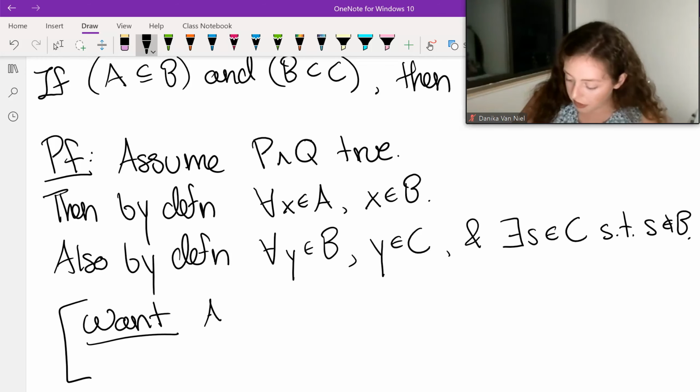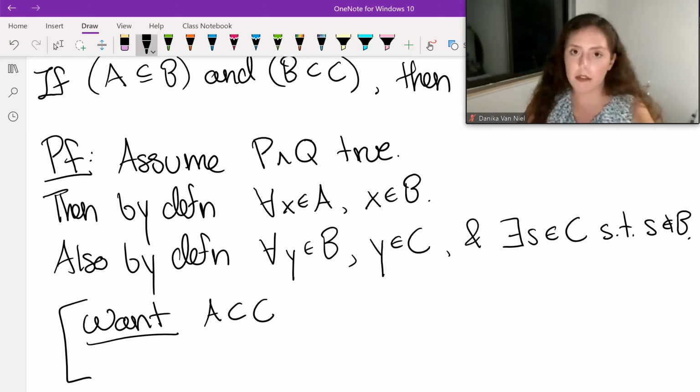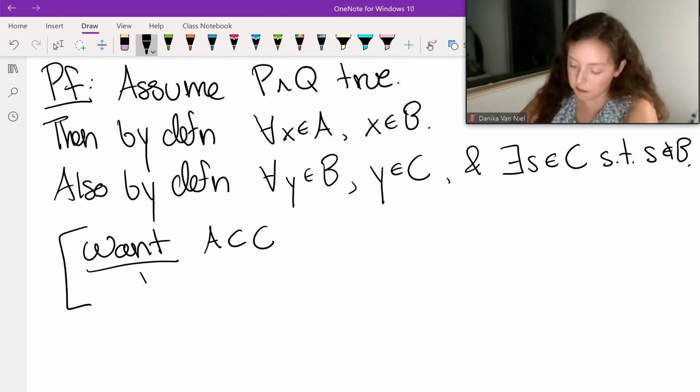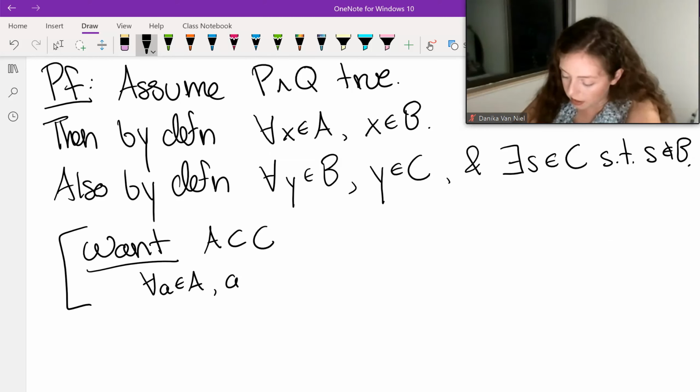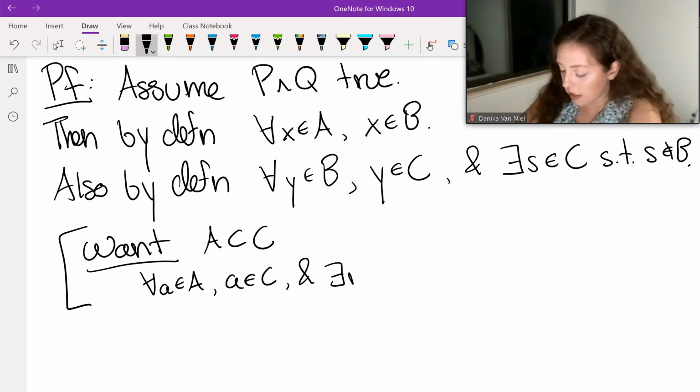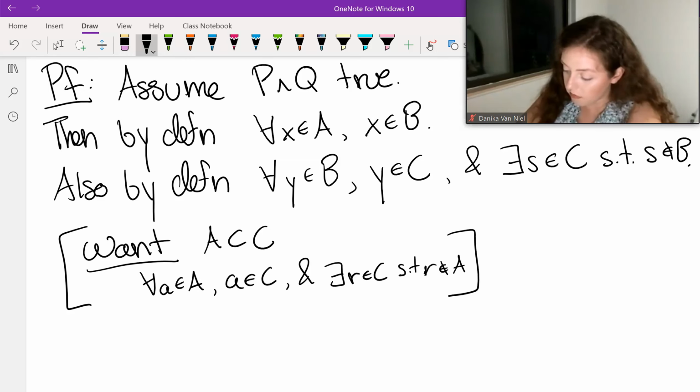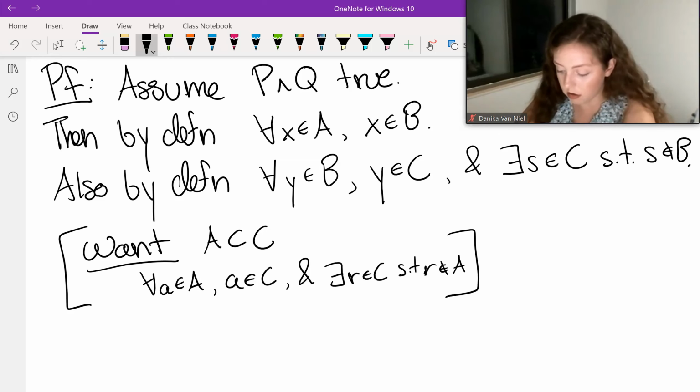Well, I want that A is a strict subset of C. So I want, for all elements, let's call them A and A, that A is also in C. And that there exists some, I don't know, R in C, such that R is not in A. Okay, all right. So that seems doable from what we have here.